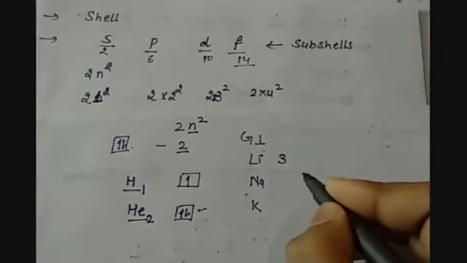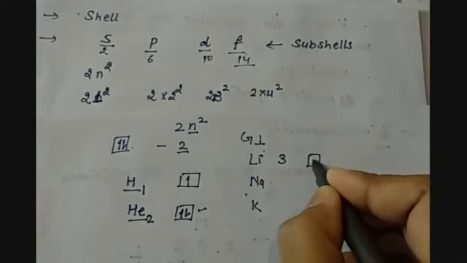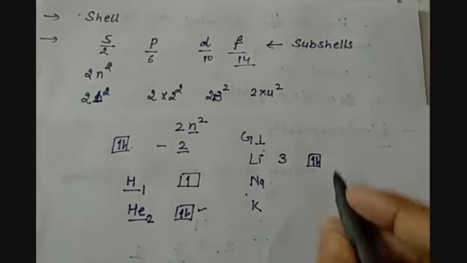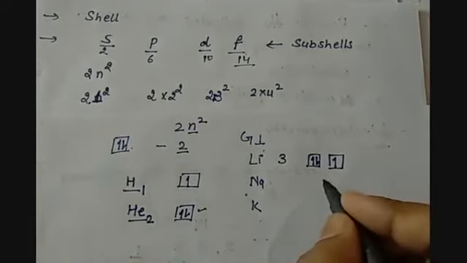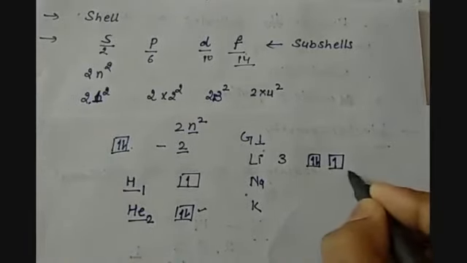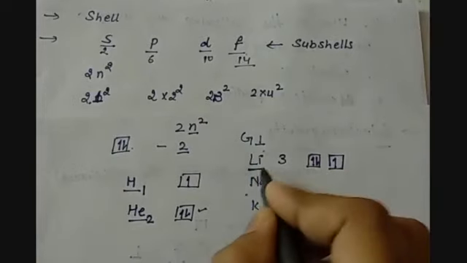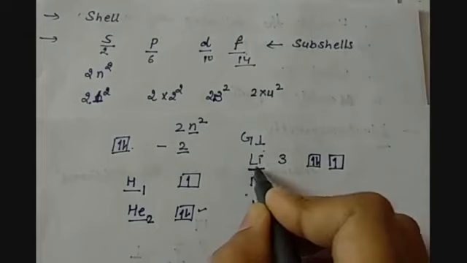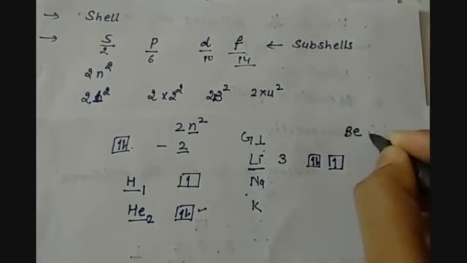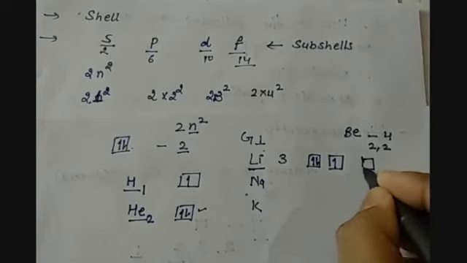So in case of lithium, we have 3 electrons. In the first shell, S, we have 2. Then when we come to the second energy level, 2s comes again. In that also we will fill 1 electron. So this also comes into the S block only. The next element in the modern periodic table after lithium is beryllium, which has atomic number 4. So the electronic configuration will be 2 and 2. So the electrons will be filled in this way. That second electron will also come in the same subshell, 2s.